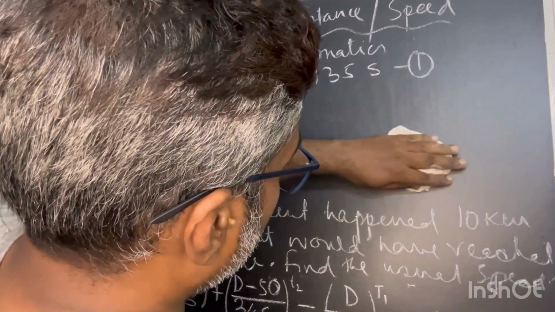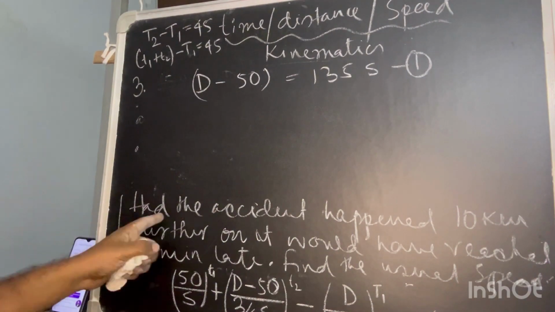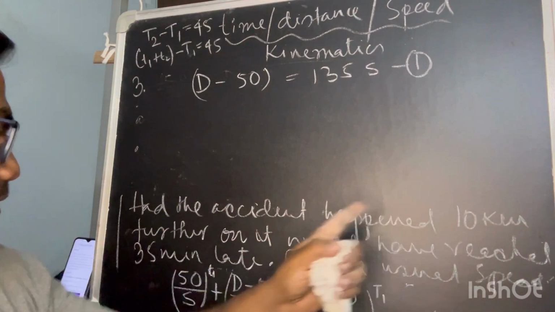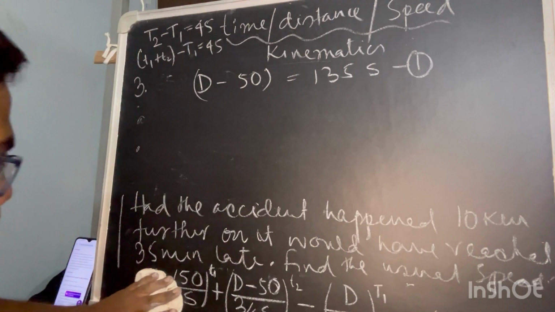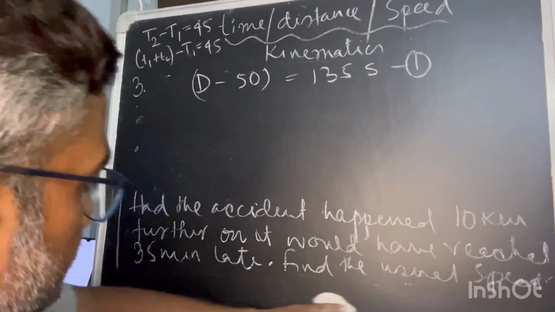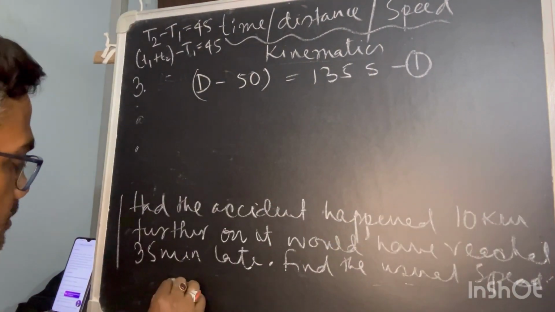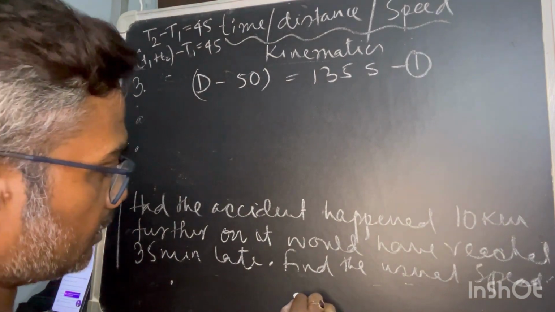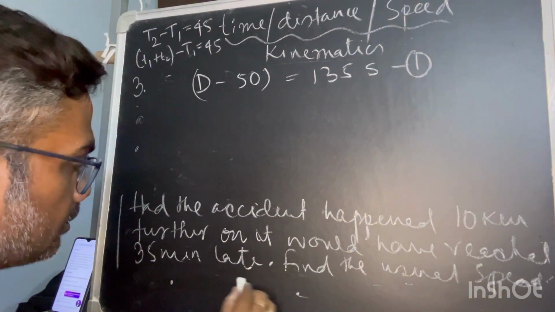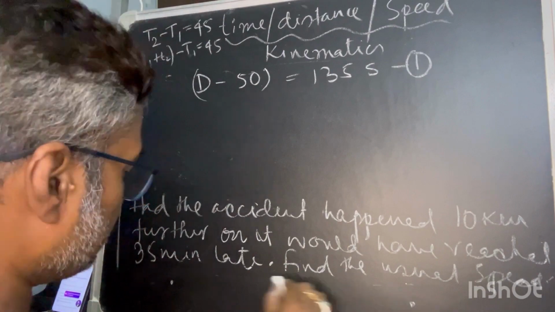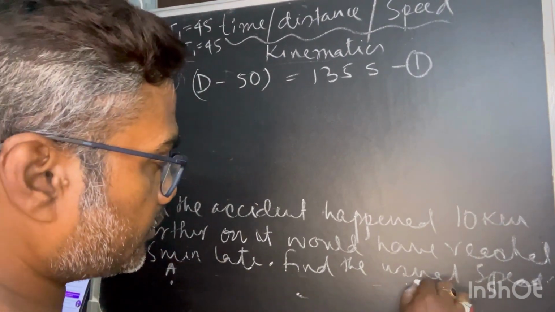Okay, now we'll work on the second part. Had the accident happened 10 km further. 10 km further means initially that was the 50 where the accident happened. Now I will take A and B as the fixed points.